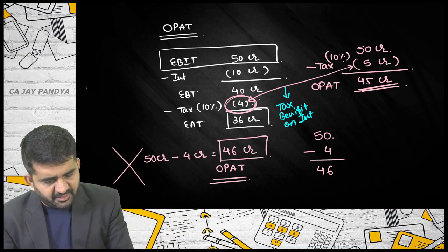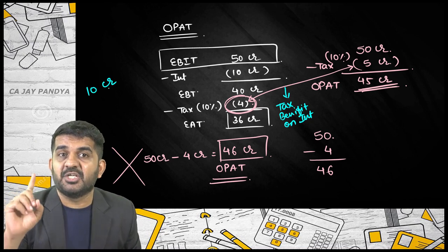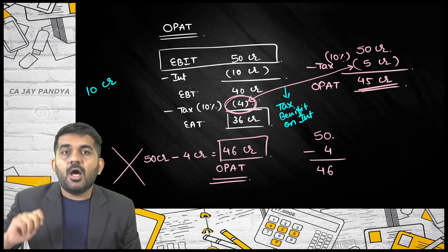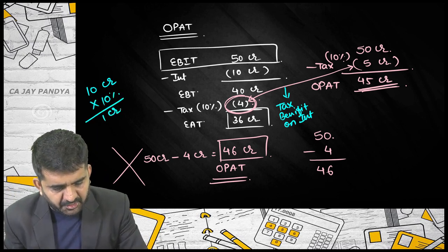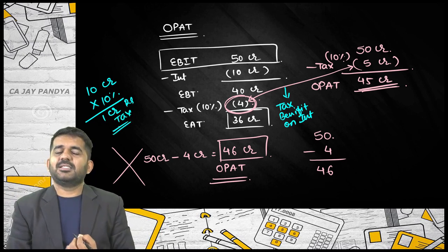Say, what is the interest? 10 crore rupees. Is it an expenditure? Yes. Will it reduce the taxable profit? Yes. How much tax will it reduce? What is the tax rate? 10%. It will reduce 1 crore rupees as tax. That's right.